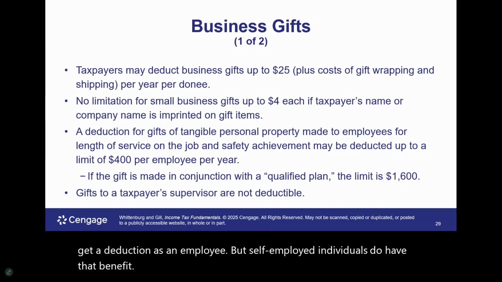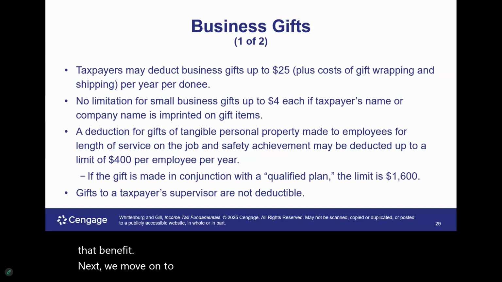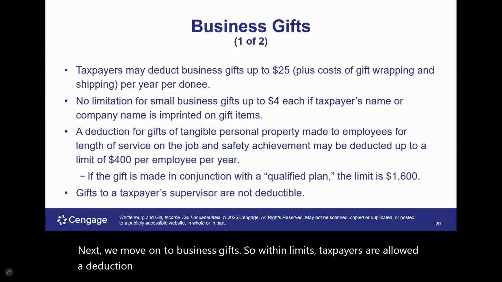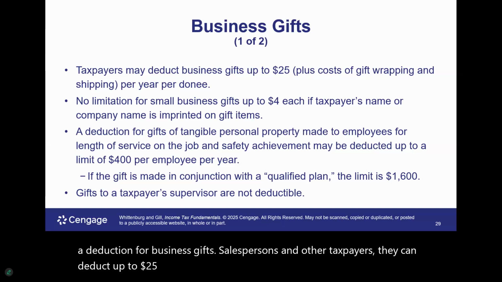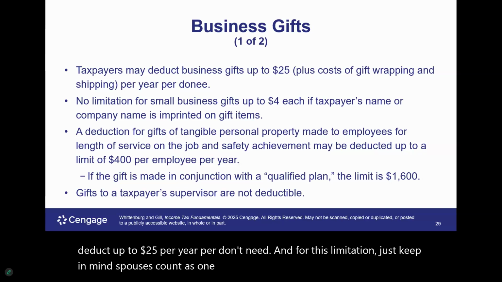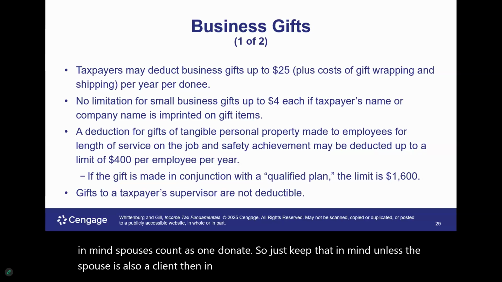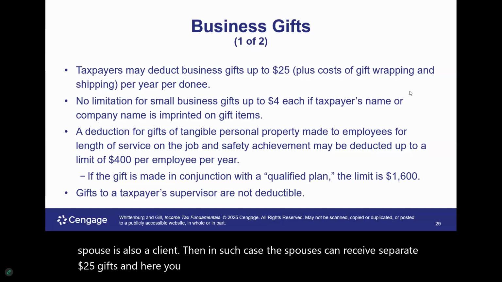Next, we move on to business gifts. Within limits, taxpayers are allowed a deduction for business gifts. Salespersons and other taxpayers can deduct up to $25 per year per donee. For this limitation, just keep in mind, spouses count as one donee, unless the spouse is also a client, in which case the spouses can receive separate $25 gifts. And here you see, plus the cost of gift wrapping and shipping per donee per year.